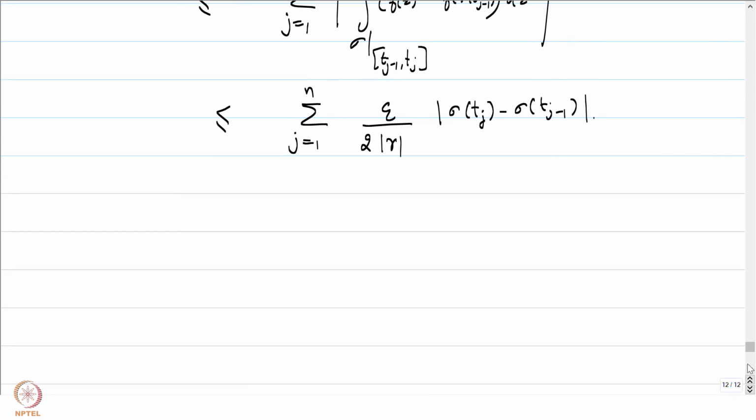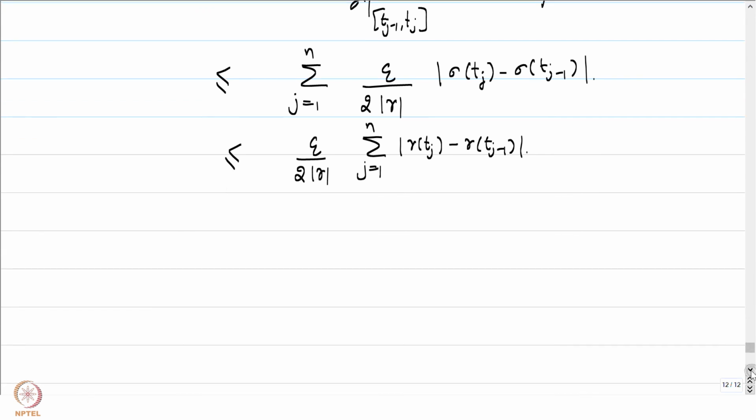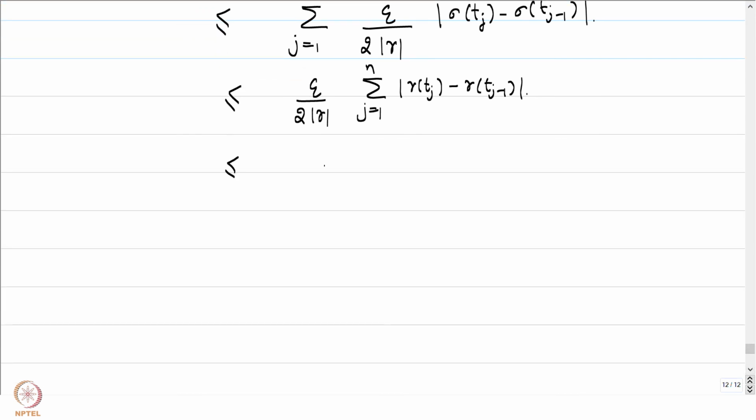But sigma of tj is exactly equal to gamma of tj for each j, and this can be written as epsilon by 2 times the arc length of gamma, summation j equal to 1 to n mod of gamma of tj minus gamma of tj minus 1, which is bounded above by the arc length of gamma. Now you can see why I had put the arc length of gamma in the denominator.